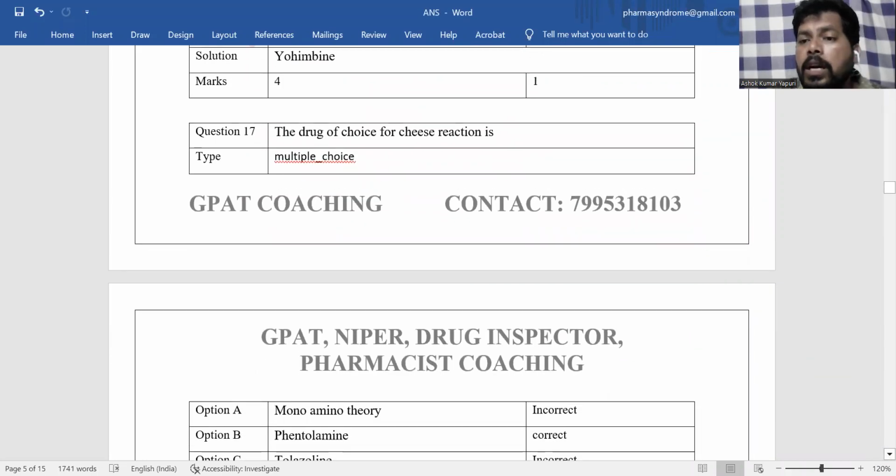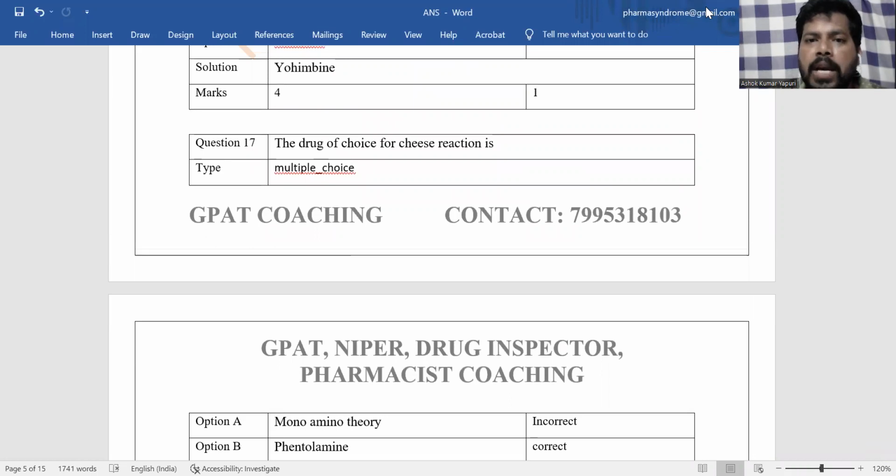Then, the drug of choice for cheese reaction. Cheese reaction is generally observed when cheese products or dairy products enter the body, which may increase the tyramine levels. Tyramine is a monoamine which can increase the catecholamine levels like noradrenaline and adrenaline.